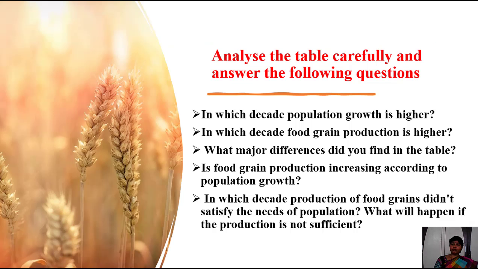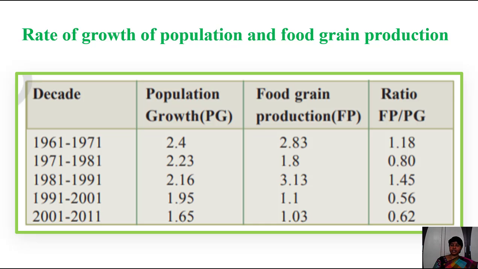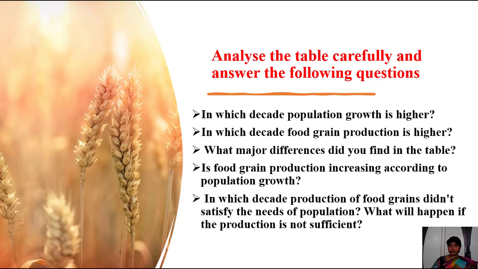What major differences did you find in the table? According to the population growth, food grain production has not increased. That is one. And when compared to the first decades, now the population growth is reduced. The food grain production also has a fluctuation in growth, rising and falling. Those are the major differences.